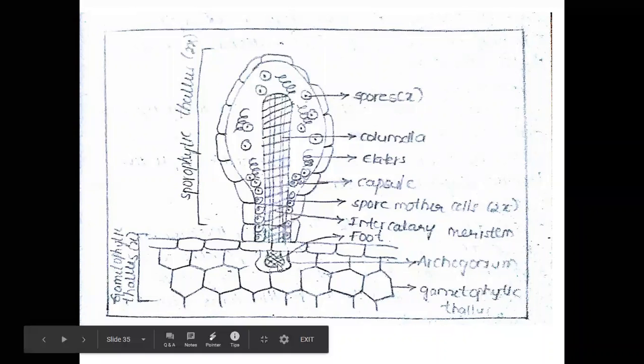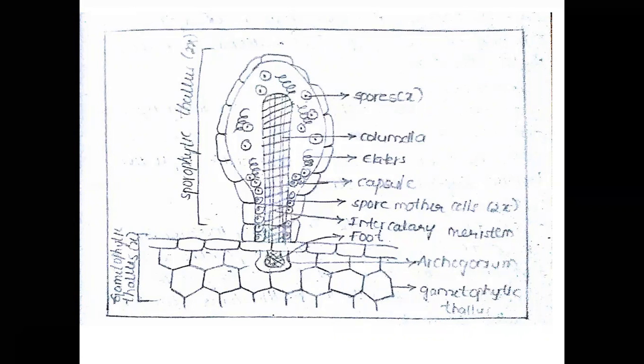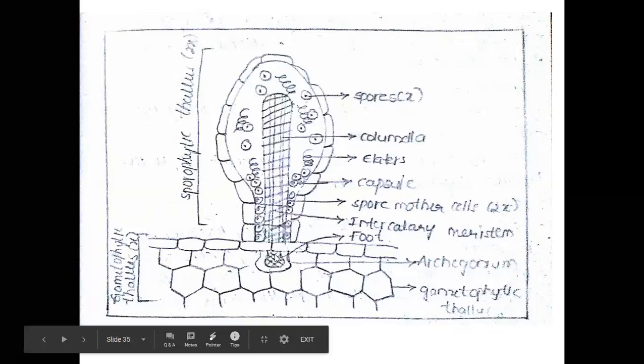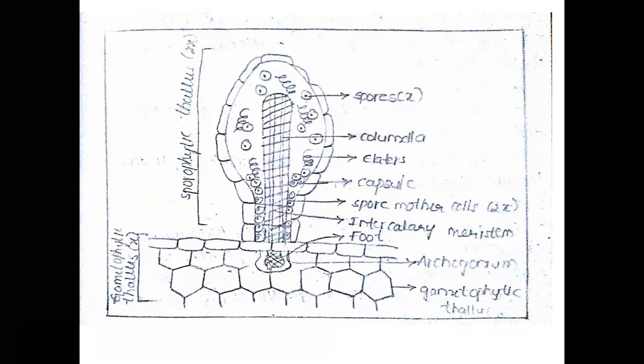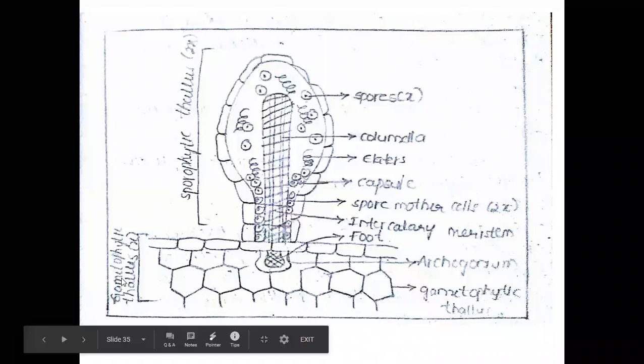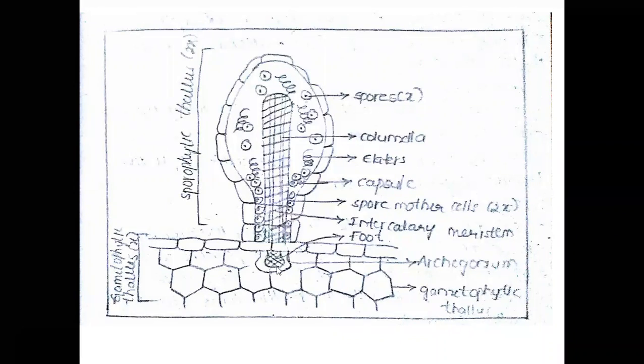The foot is a multicellular structure. It is completely present in the venter of the archegonium. Mainly, it helps in absorption of nutrients, minerals, and food materials from the gametophytic thallus. The absorbed minerals, food materials, and nutrients are supplied to the sporophytic thallus. Above the foot, the intercalary meristem is present.